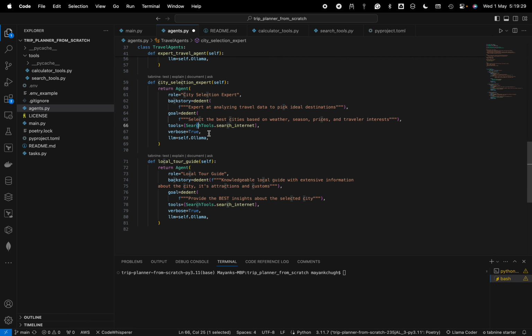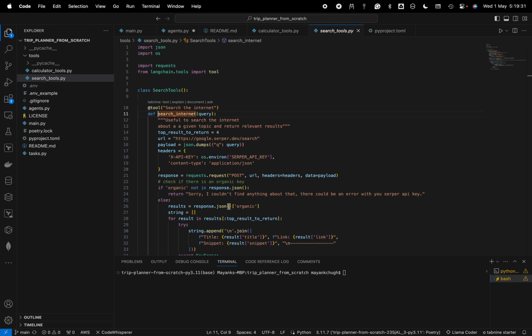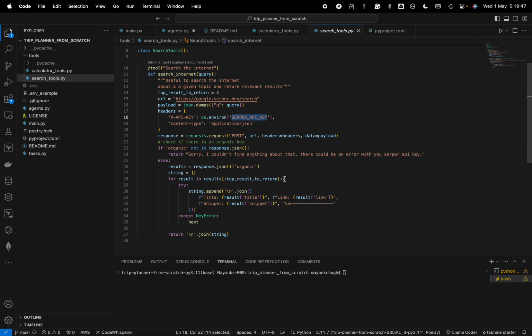So this is the search tool. Here we have a search tool and a calculator. So there are two things we have here. It will search in Google, and it requires a Serper key. We have that Serper key provided in the environment variable, and then it will use it.